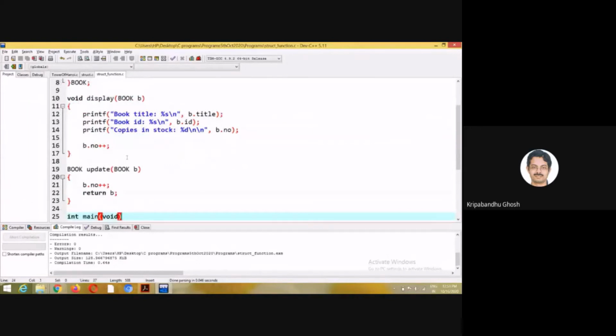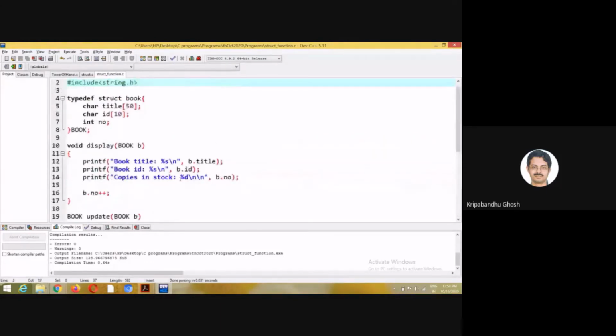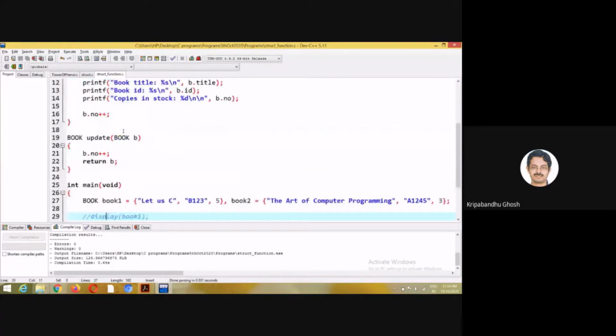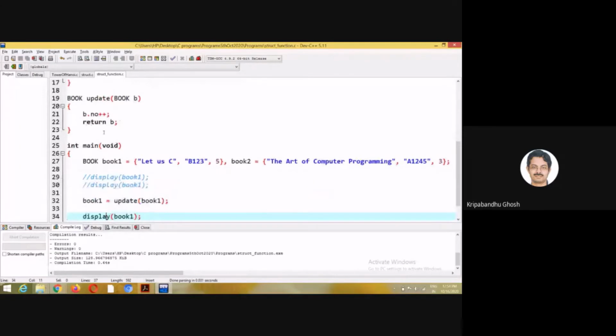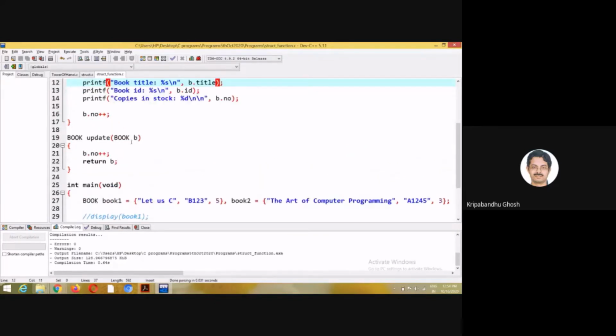But if I really want to update a particular book, so let's not use these lines. If I want to update book 1, by update I mean I am increasing the stock, the number of books in stock. So what I am doing, I am passing book 1 here. So I am getting a copy of book 1 here. I am updating the local copy.